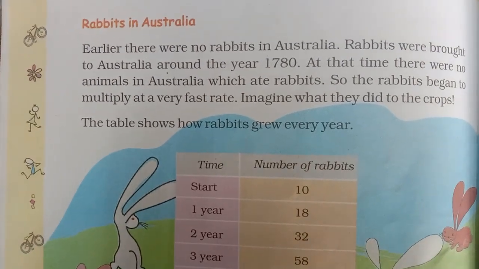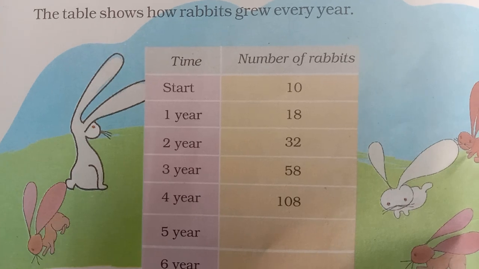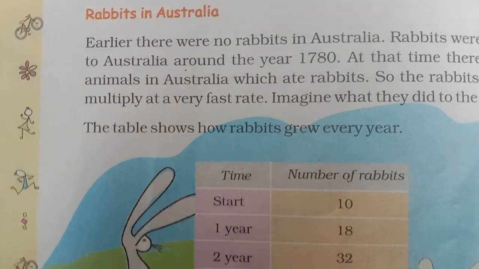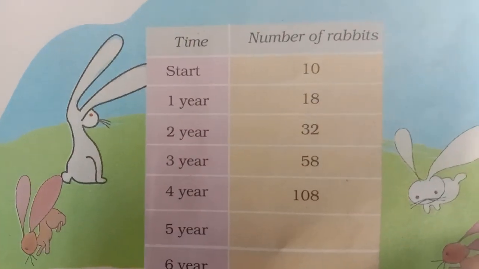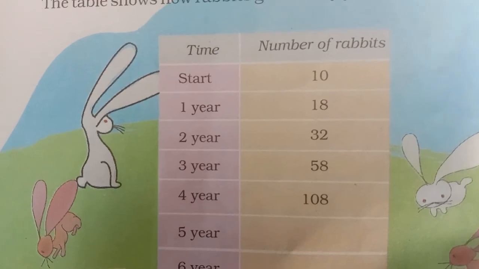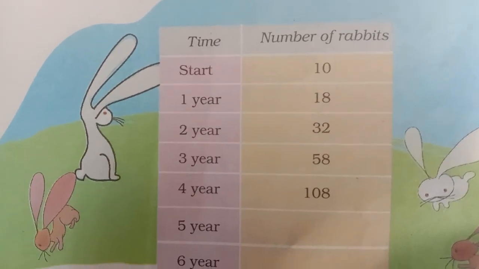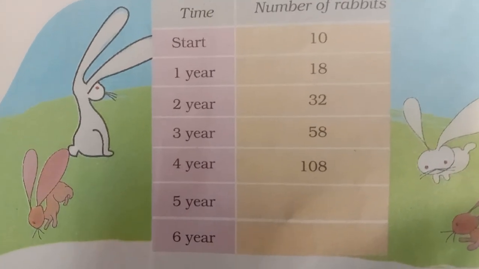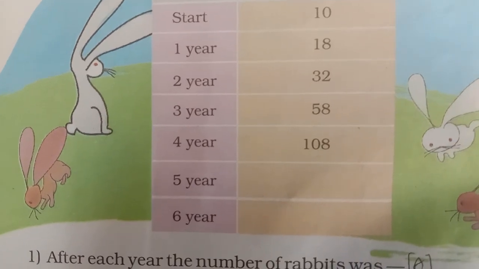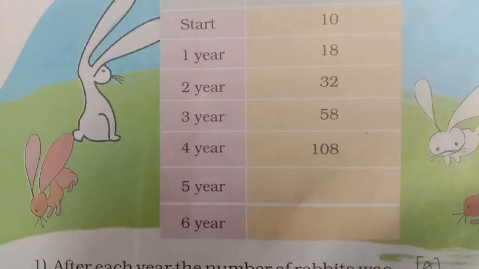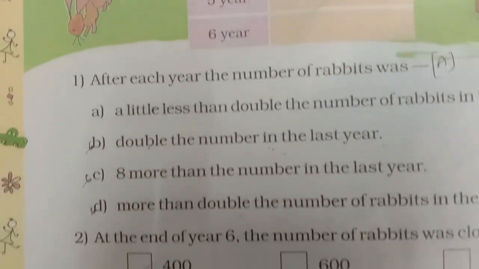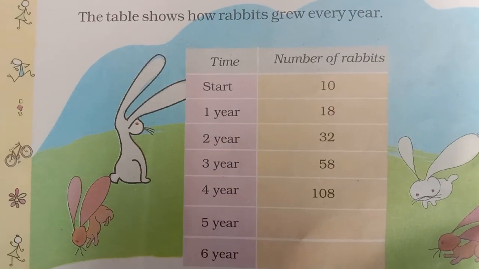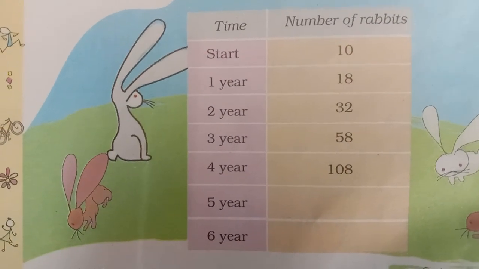Now here we have one table, time and number of rabbits. Starting in the year 1780, how many rabbits did they bring, beta? They brought 10 rabbits. And in the first year, those 10 rabbits increased to 18. Second year, 32. Third year, 58. Fourth year, 108. We have to find the fifth year and sixth year also, and after that, we need to answer a few questions based on this table. So let us try to find the number of rabbits in the fifth year and sixth year.